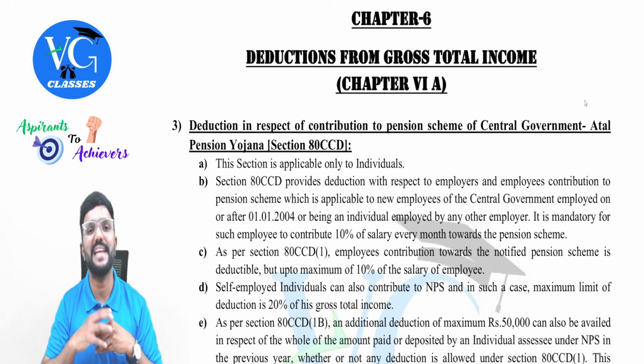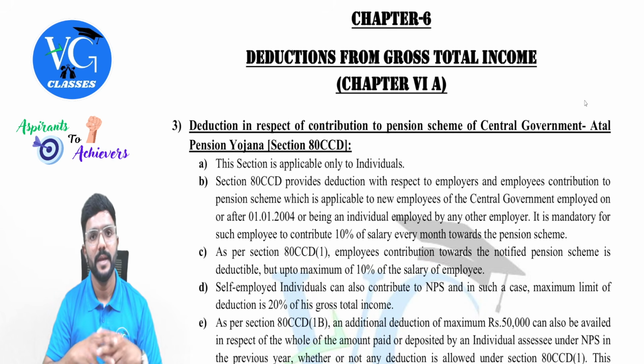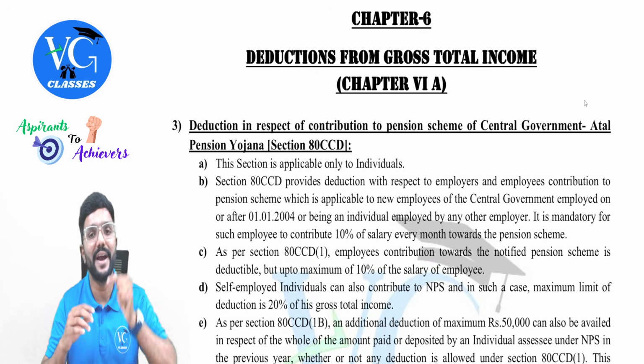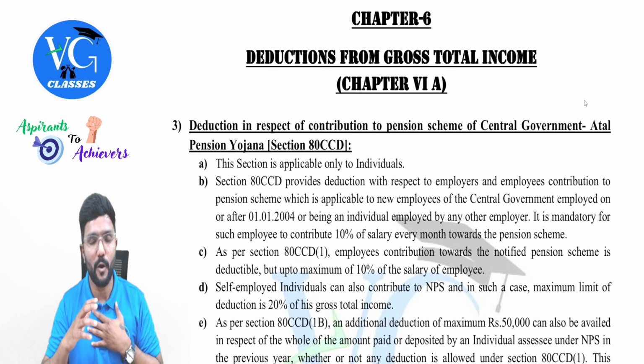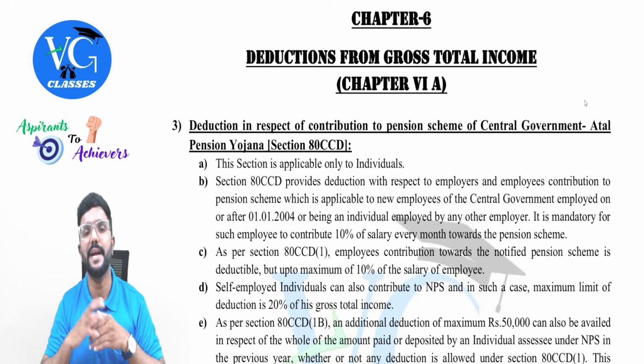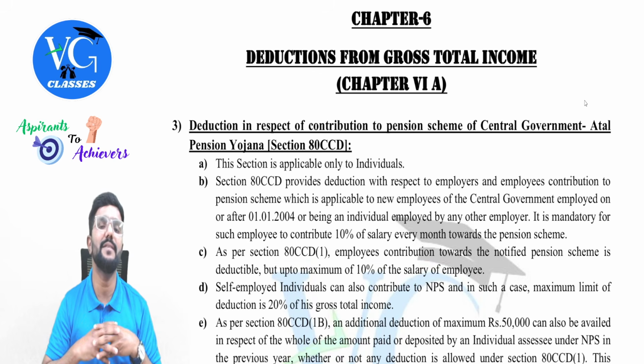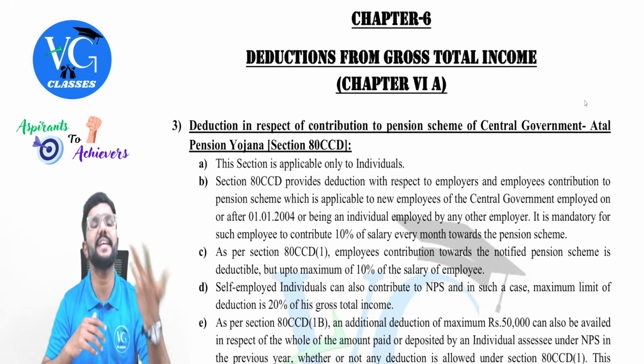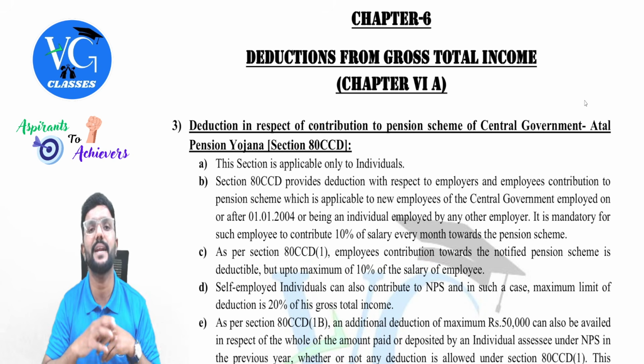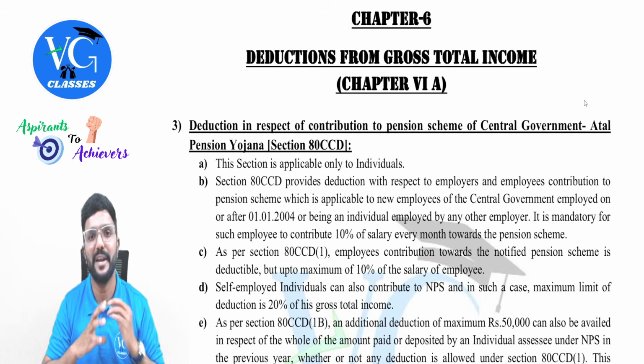Now, one more thing has been added, which is an amendment. A parent or guardian can open an NPS account in the name of a minor child, for which the contribution would be made by the parent or guardian, and even deduction is available for that person who is making the contribution. That is either the parent or guardian. That is the amendment part here.